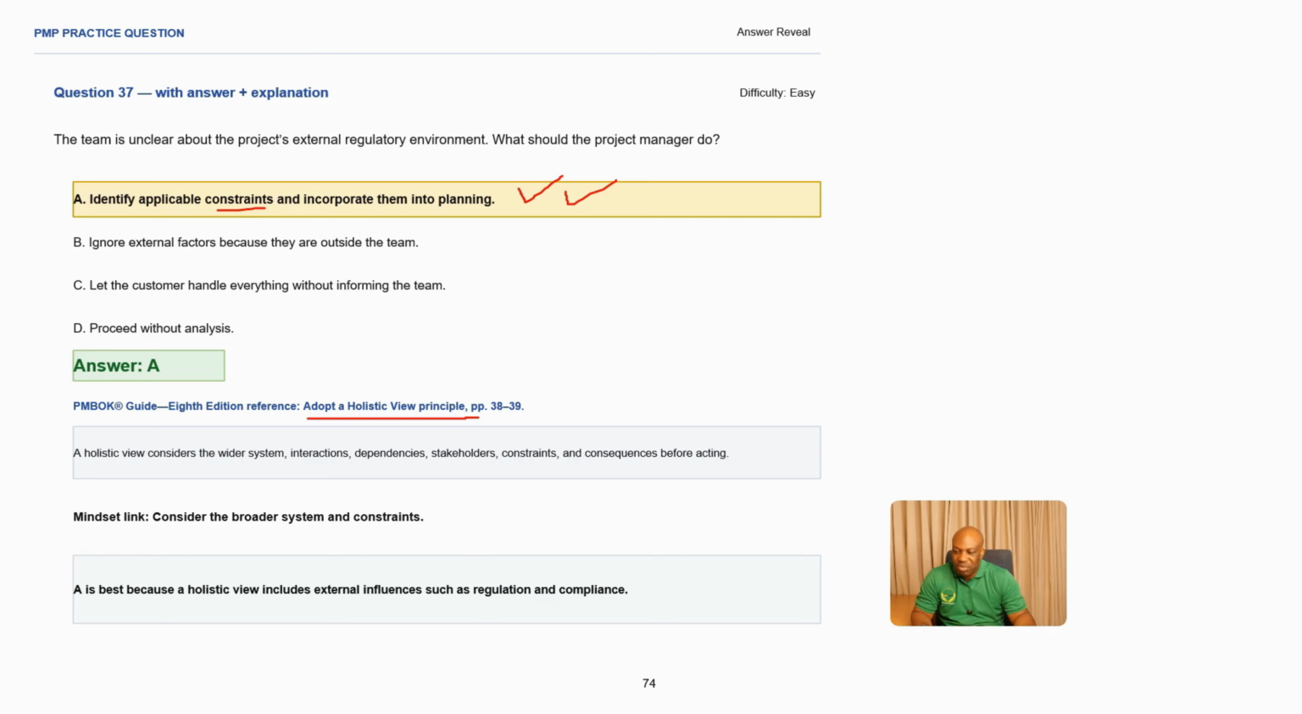So what is our reference in our PM book is going to be on adopt a holistic view principle. What does it say? Holistic view considers wider system, interactions, dependency, stakeholders, constraints, and also consequences before acting. So the best mindset in this scenario is to consider the broader system and also constraints, making A the best answer because it's looking at a holistic view for external influences such as regulation or even compliance.